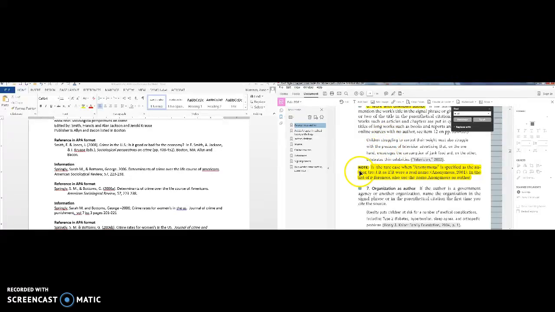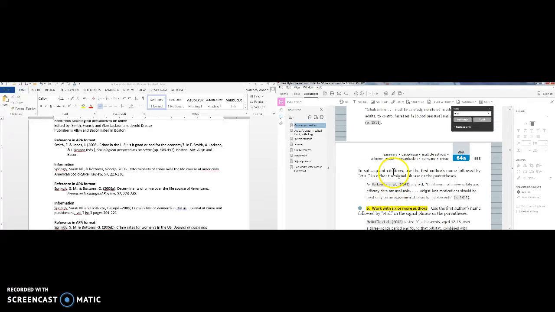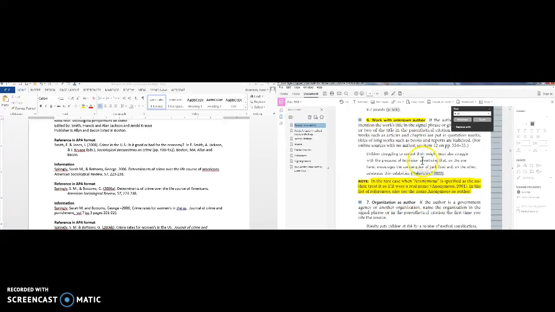So if you look over here in that same section, 64A, right after number 6, there's a note, and it tells you if the author is stated as anonymous, as it is for our class textbook, then you're going to pretend that the author's name is anonymous. You'd use anonymous, and there'd be no initials in the reference list. So it'd be just anonymous in the year.